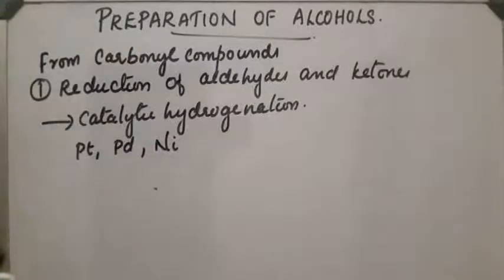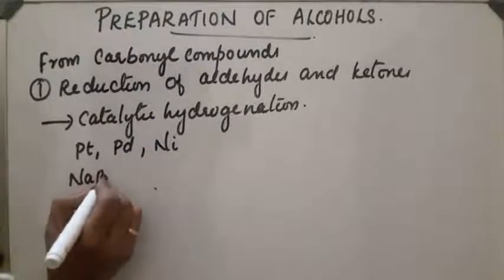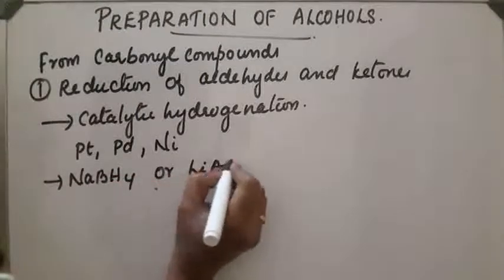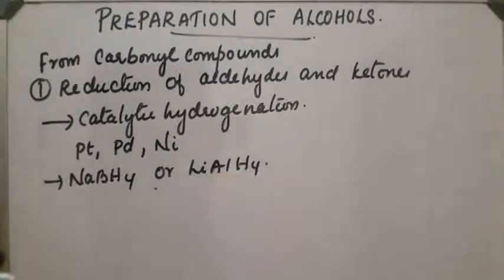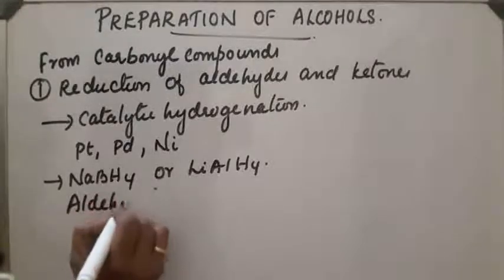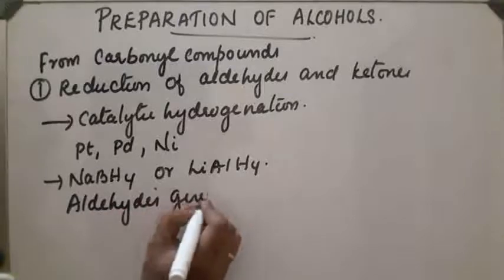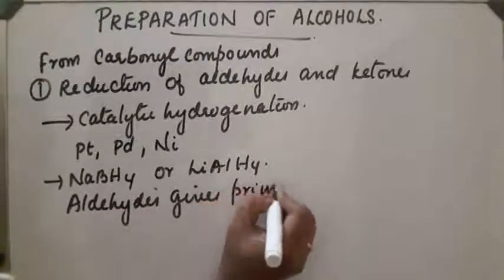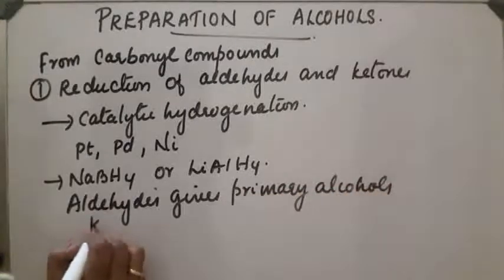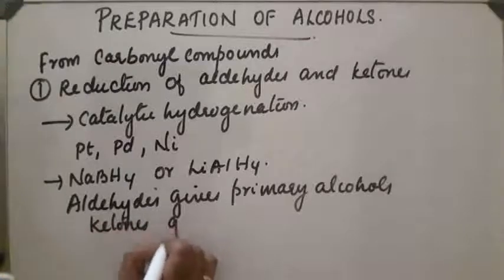Also, we can use NaBH4, sodium borohydride, or lithium aluminium hydride. These can also be used for the hydrogenation of aldehydes and ketones to produce alcohols. Normally aldehydes give primary alcohols, and ketones give secondary alcohols.